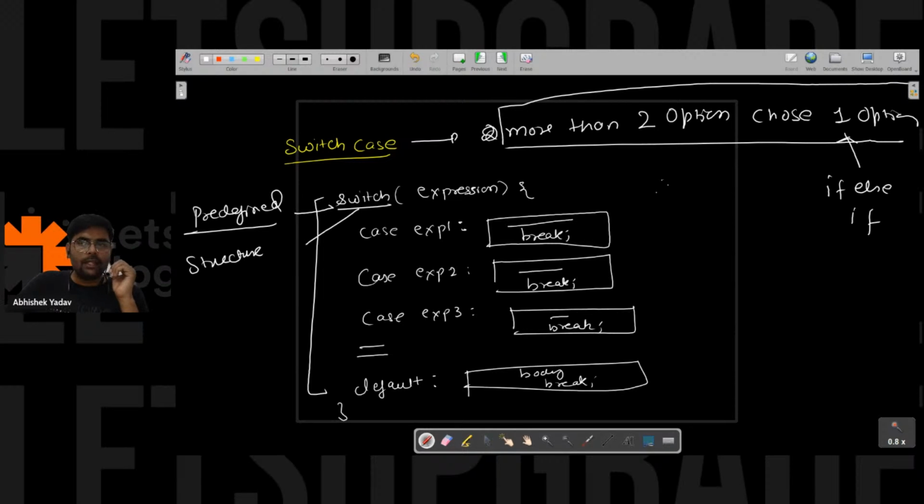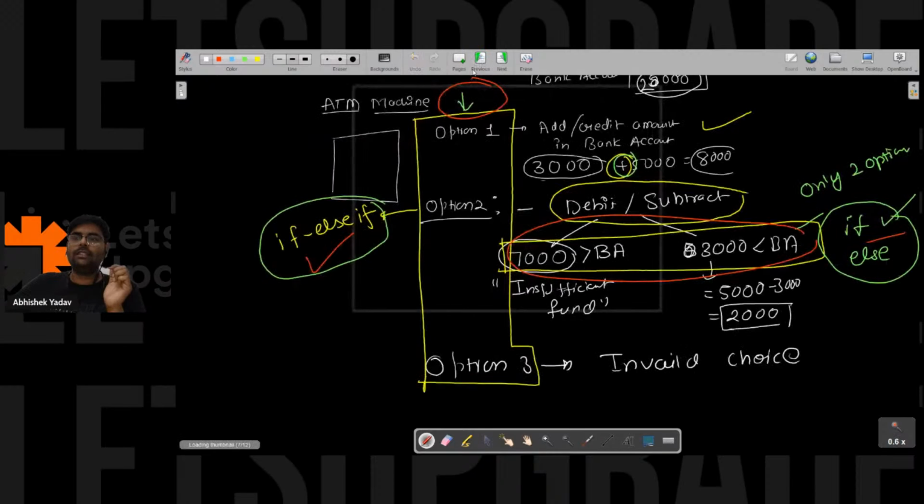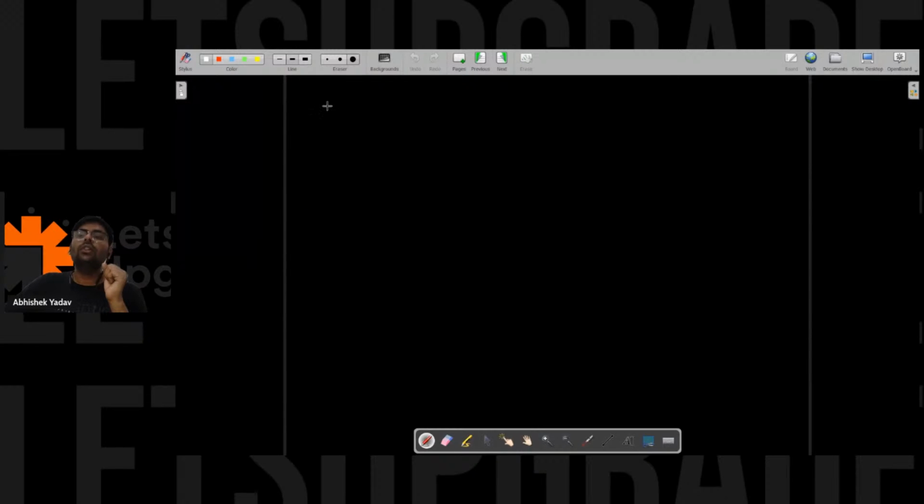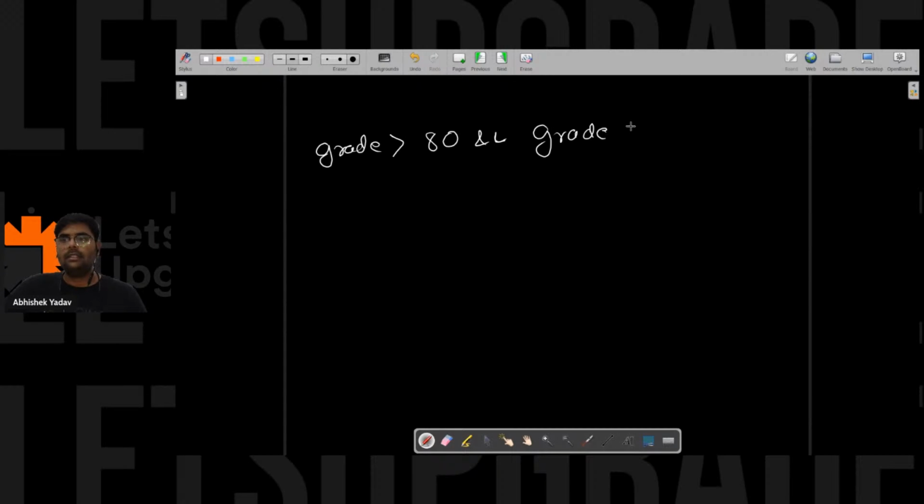So what is the limitation of switch case over if else if? When in the code you have a condition, and in the condition part you have a range given, let's try to understand that part. Let's assume you have to print the grade of a student. So you are saying if the grade is greater than 80 and grade is less than 90, then what will I print? I will print B, let's assume.